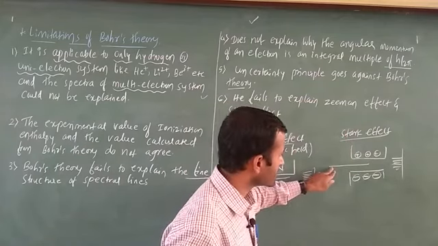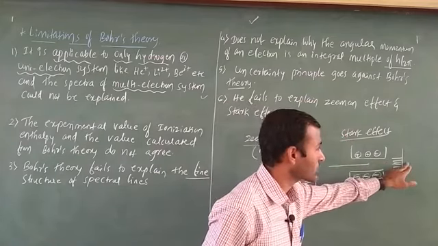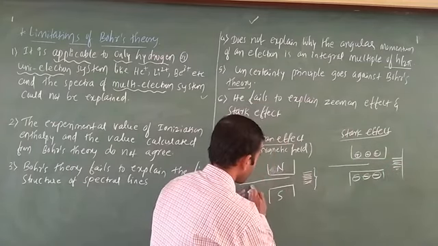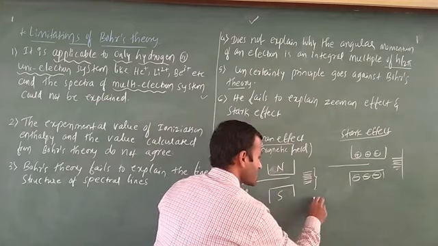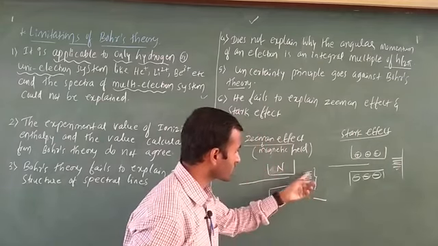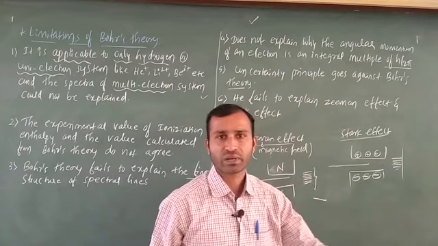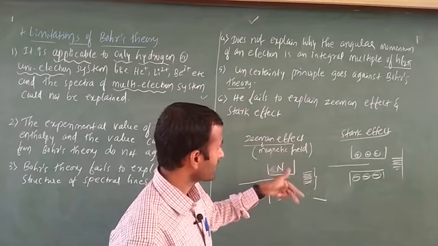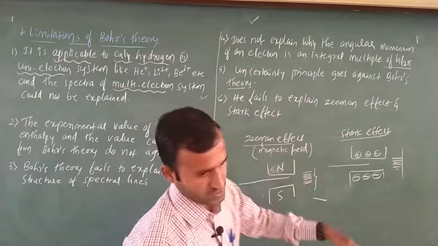Means if you pass a single line, in this case there should be the formation of a single spectrum. Here I am going to pass a single line. In this case there is a formation of a single spectral line only, but in this case there is a formation of several spectral lines. This theory is going to fail. Again two postulates are there, I will explain, you have to take a screenshot.